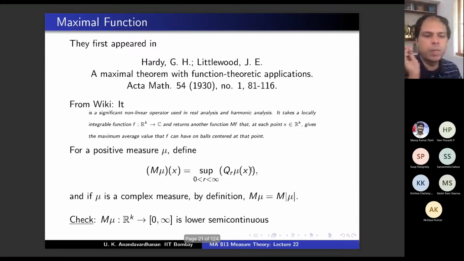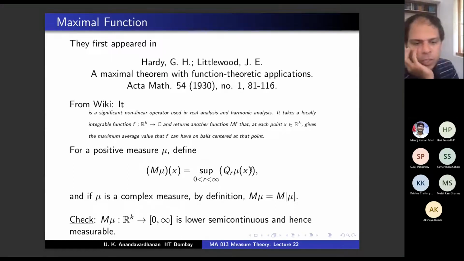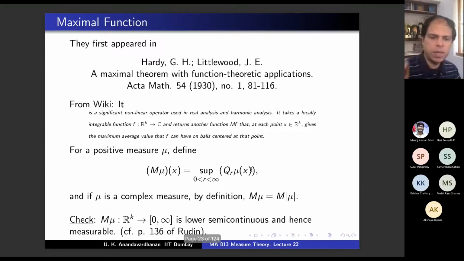So check the following important computation. Try to do it yourself from the definition. If you can't, look at Rudin. This is a lower semi-continuous function. Mu is automatically lower semi-continuous, and therefore it's measurable. So it's a measurable function. In fact, it's lower semi-continuous. Keep this in mind, we are going to use this. If you can't do it yourself, it's just 3-4 lines, but you have to do it in a particular way. Try doing it yourself. If you can't, look at Rudin.